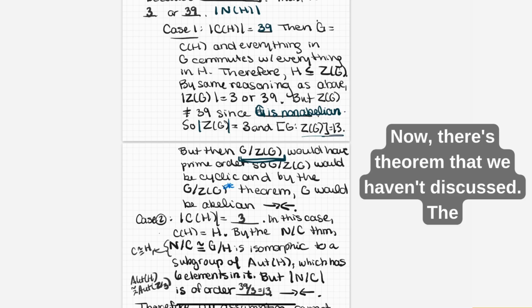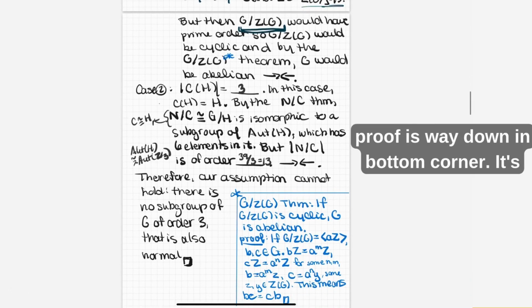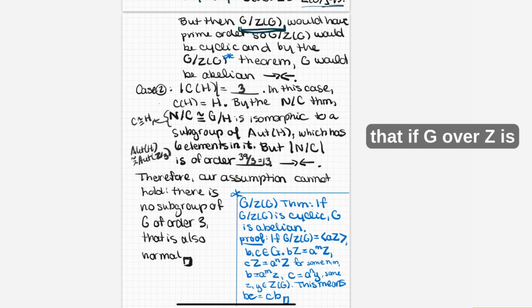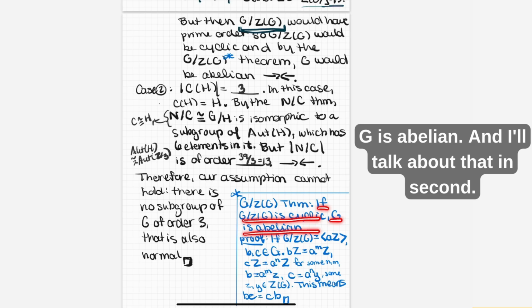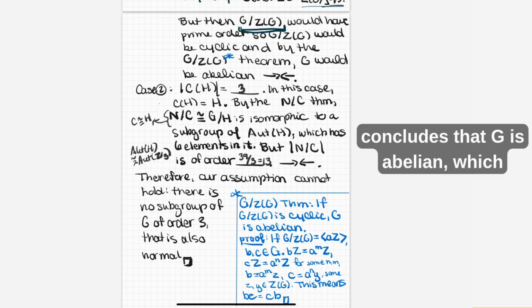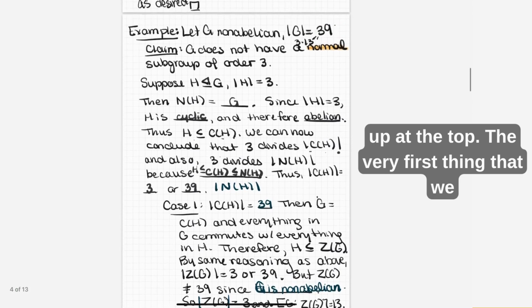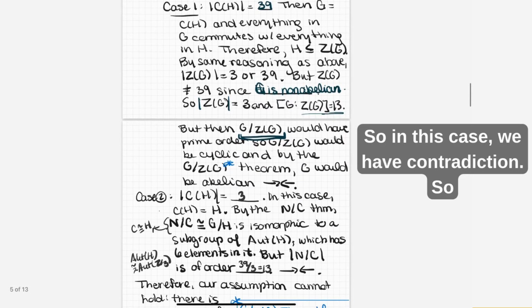Now there's a theorem that we haven't discussed. The proof is way down in the bottom corner. It's the G over Z theorem, and it says that if G over Z is cyclic, which is exactly the situation we have here, then G is abelian. And I'll talk about that in a second. But this concludes that G is abelian, which is a contradiction to our assumption way up at the top, the very first thing that we said, that G is not abelian. So in this case, we have a contradiction.